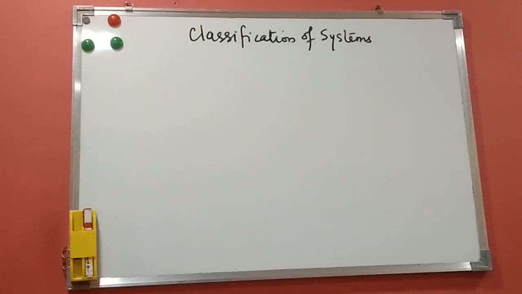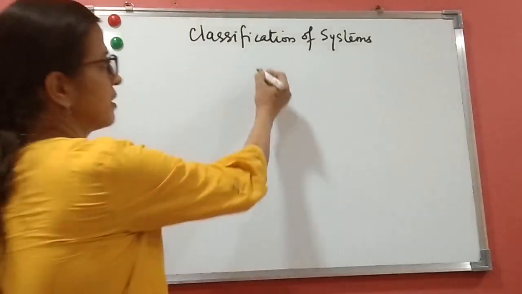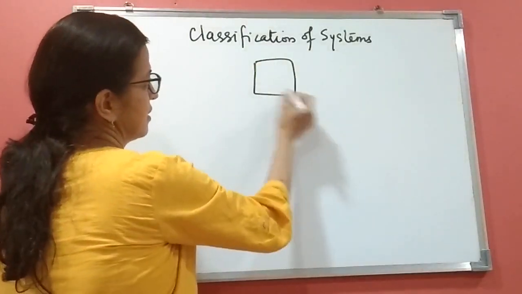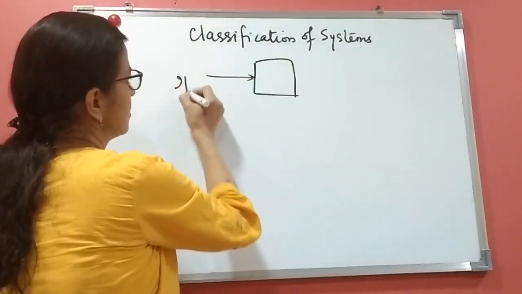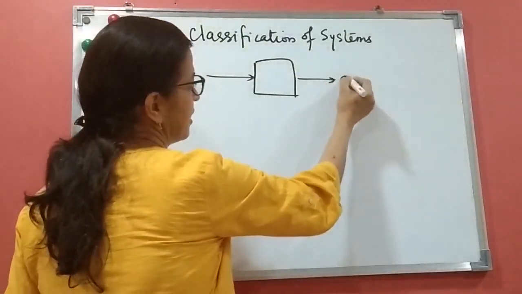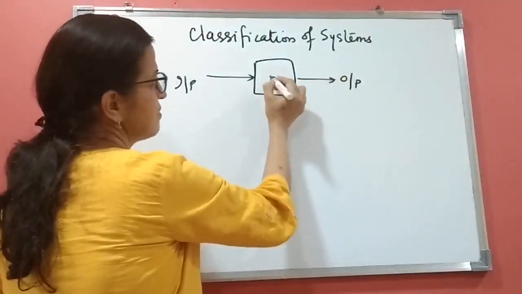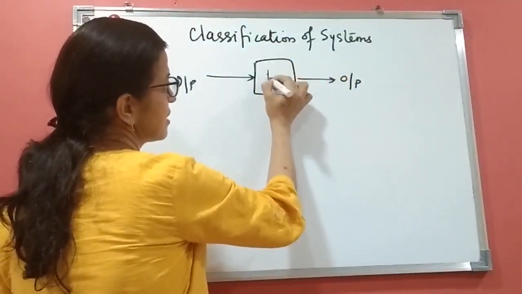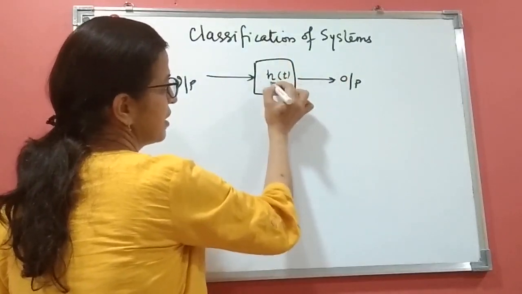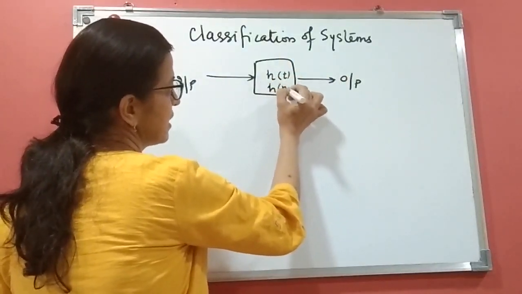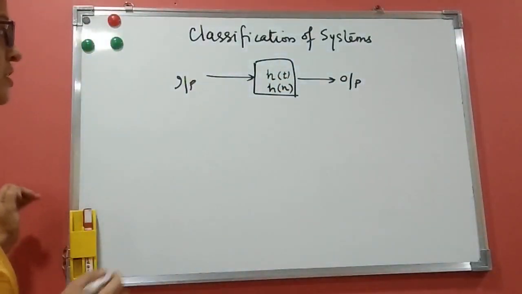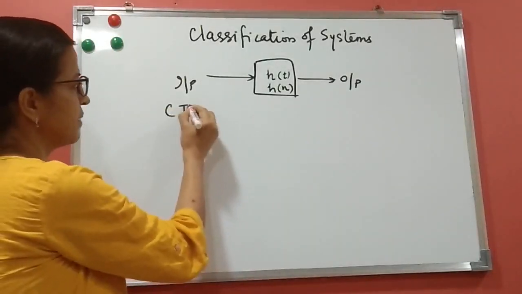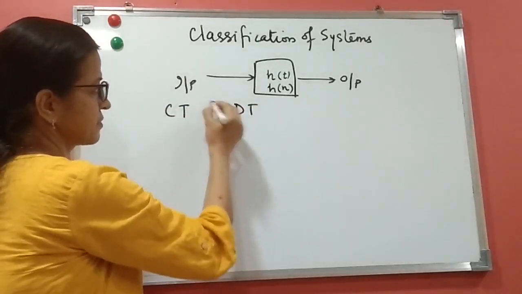So today we'll study about classification of systems. A system is an entity that takes the input, processes it and gives the output. So a system is nothing but a black box. It takes the input, processes it and gives the output. And this black box is represented in signals and systems as h(t) for continuous time systems, and for discrete time systems as h(n). So systems are of two types: continuous time and discrete time.